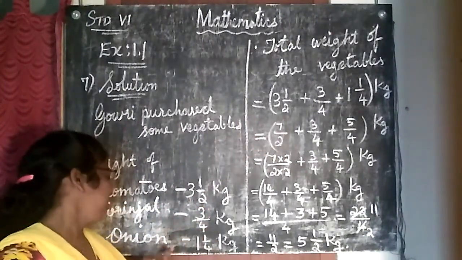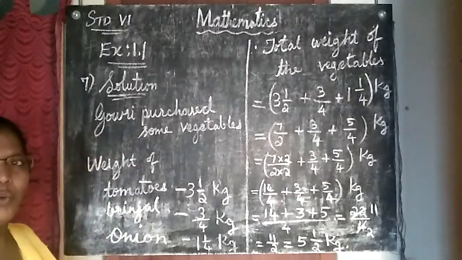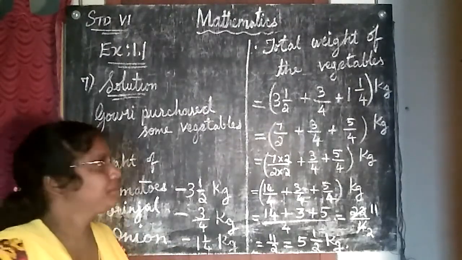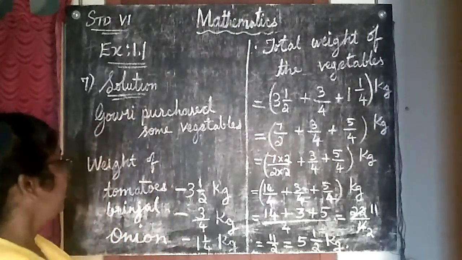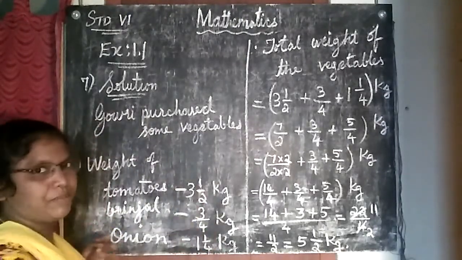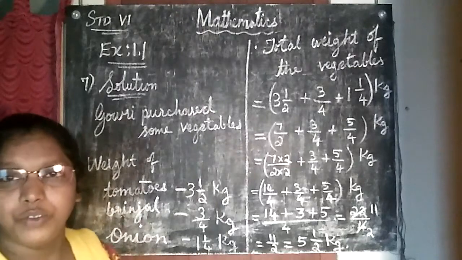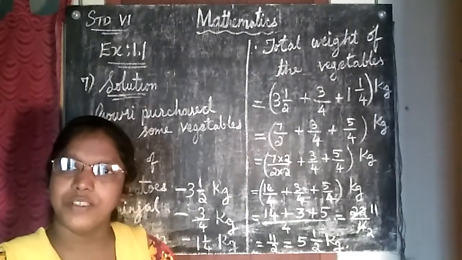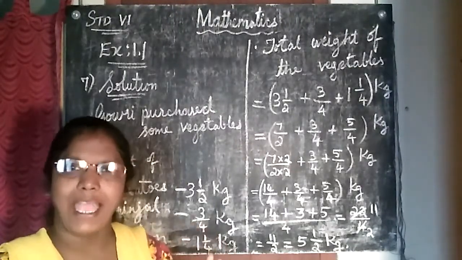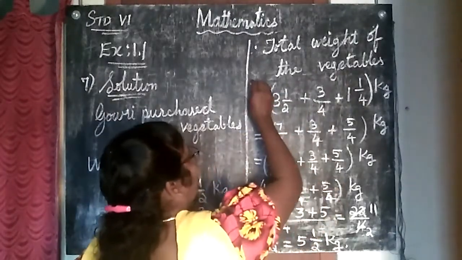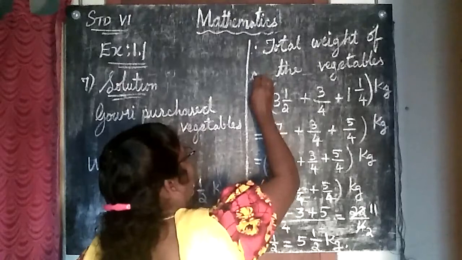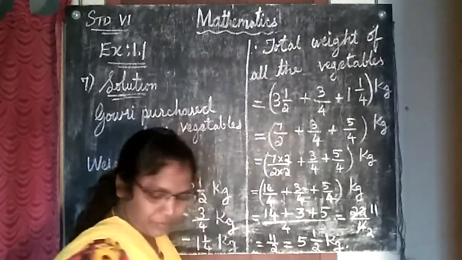Brinjal 3/4 kg. Onion 1/4 kg. Now the question is, they are asking us to give the total weight of all the vegetables. For that, what we should do to find out the total weight of all the vegetables? We must add.